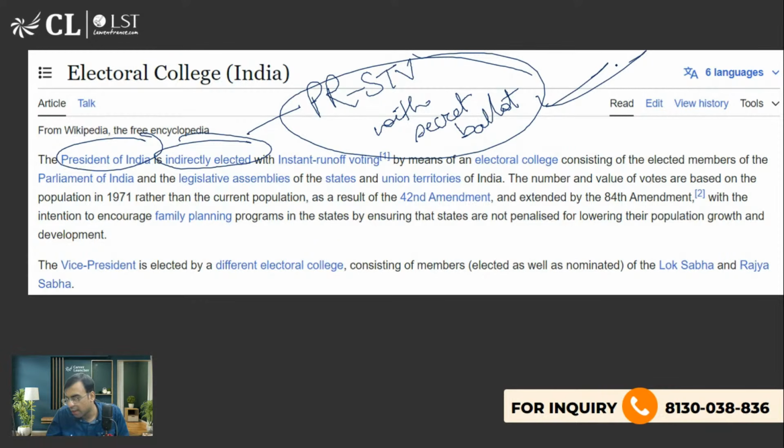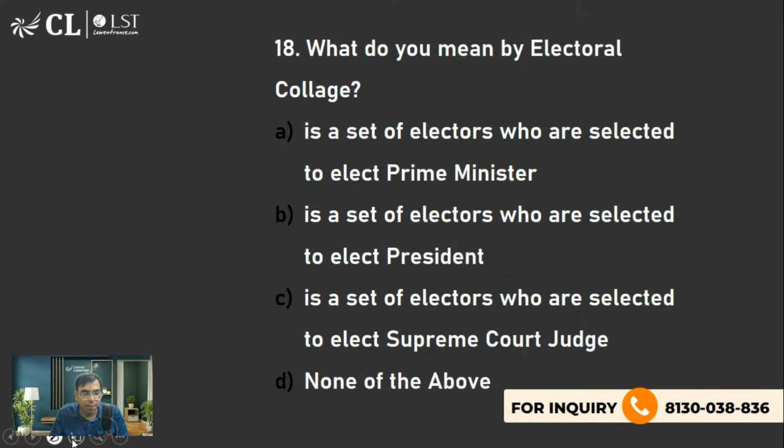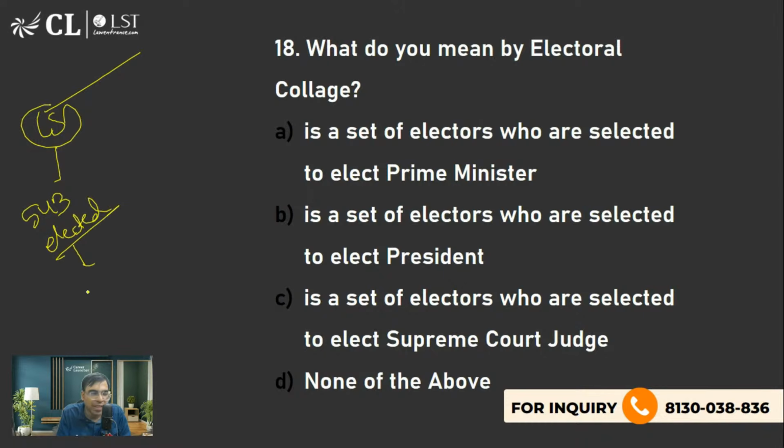What is the key difference between elected and nominated? Yes, I'll tell you. In the Lok Sabha, all MPs are elected directly by the people. People go and vote, as we saw in elections last year.